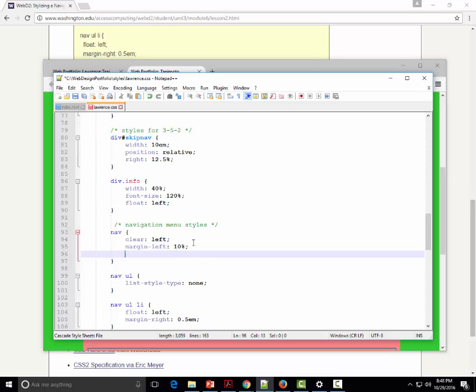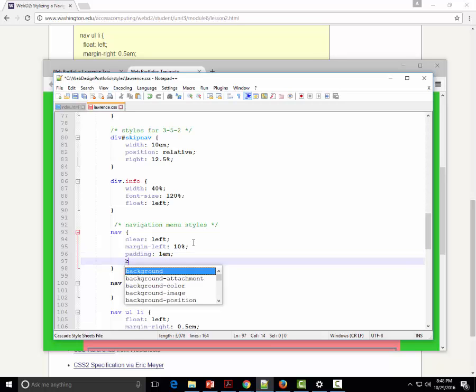I'm going to put some padding around my nav, just some small padding, 1 em, so that there's some blank space surrounding it. And I'm going to put a border of hidden so that the navigation menu is clearly separated from everything around it.